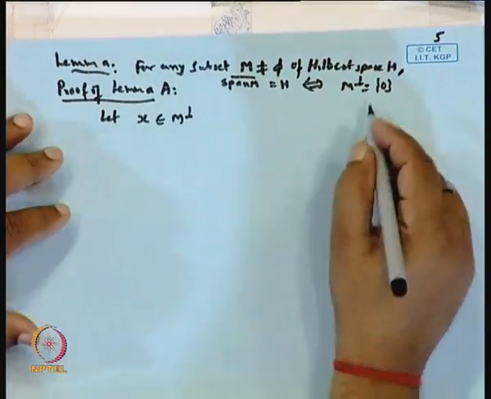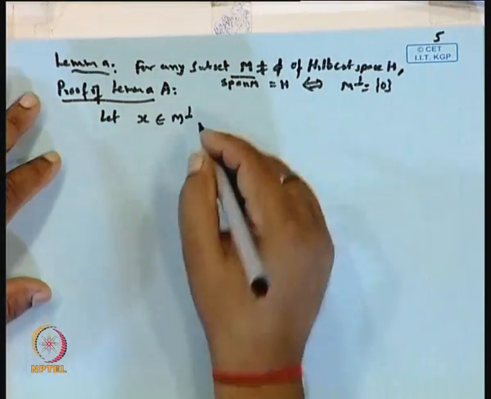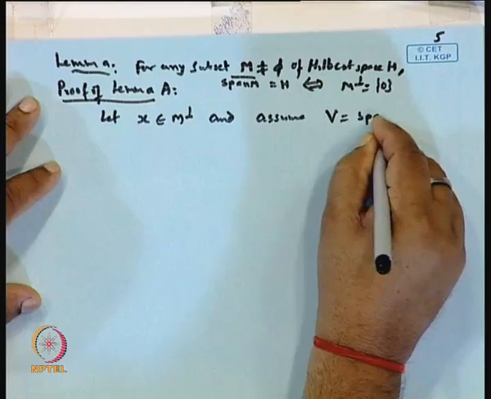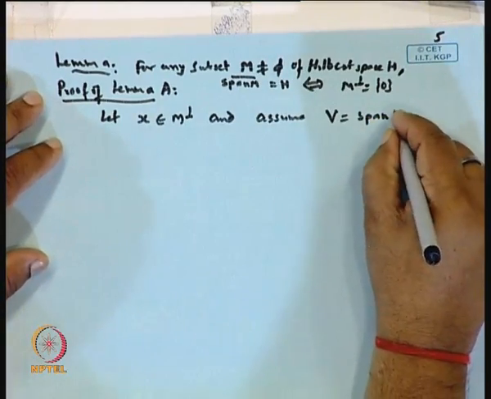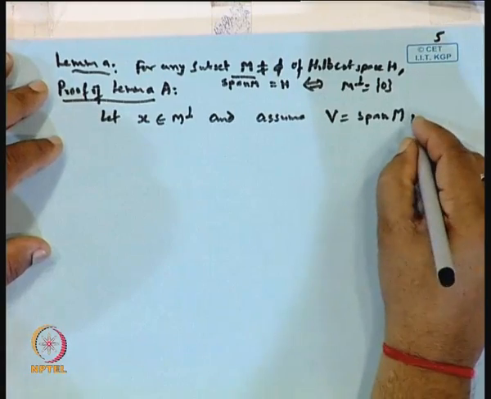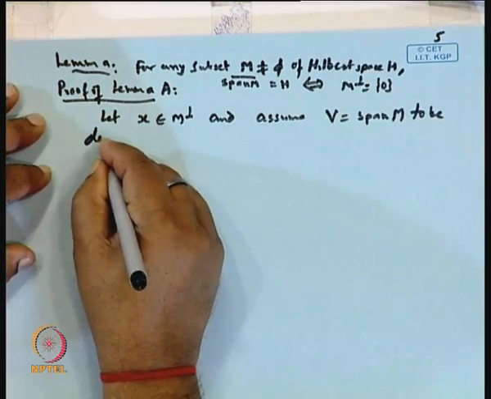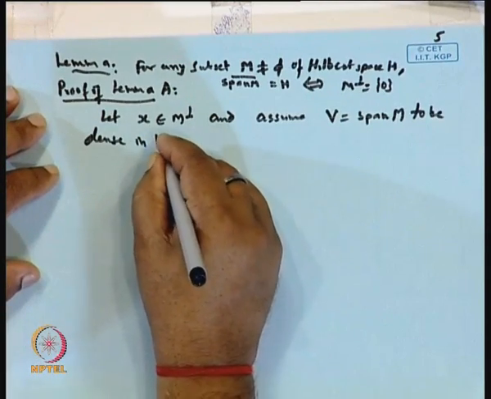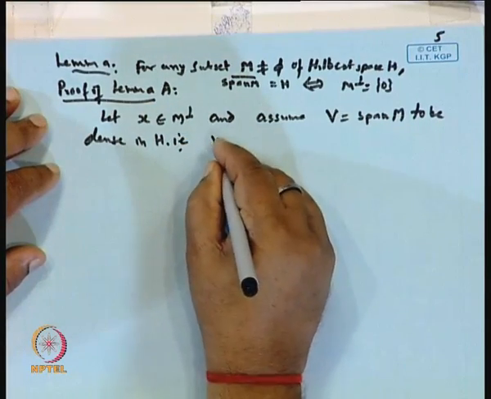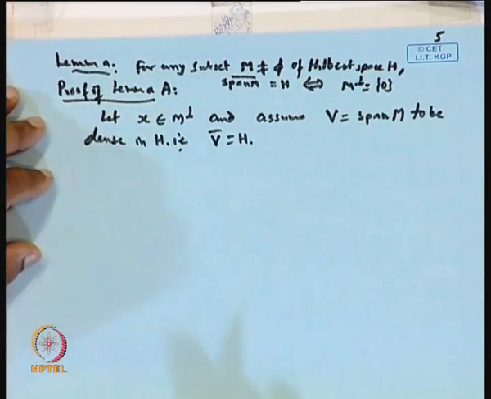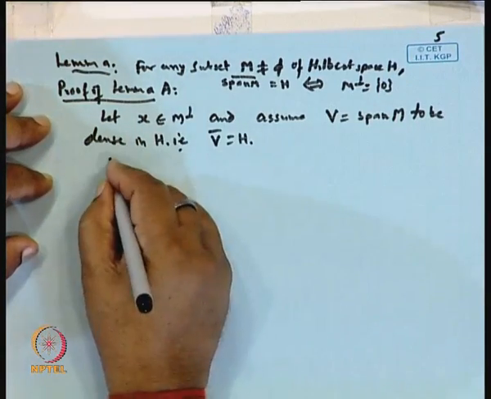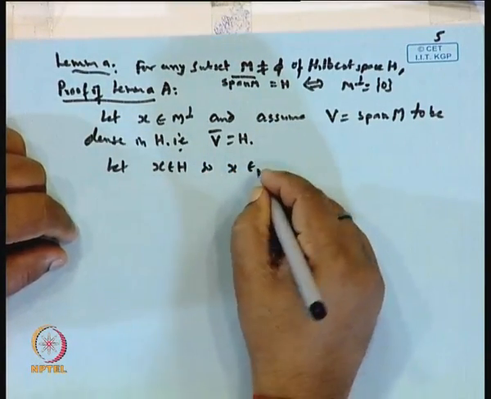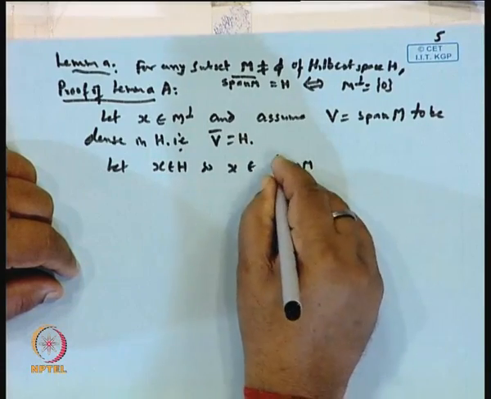Okay, and then we want to show x to be 0, and we assume V, the span of M, to be dense in H. That is, the closure V bar is H. Okay. Now let x belong to H. So x belongs to the closure of the span of M.